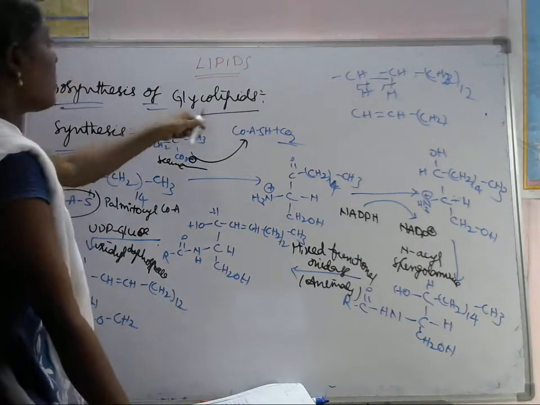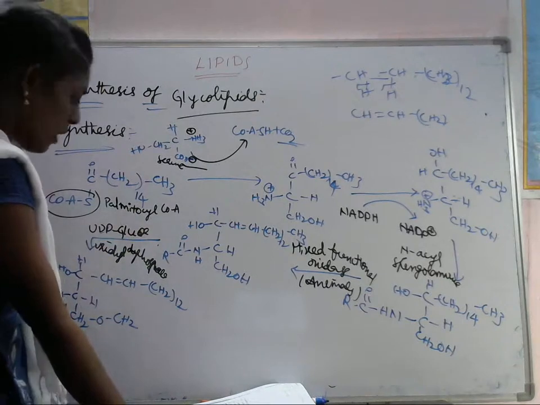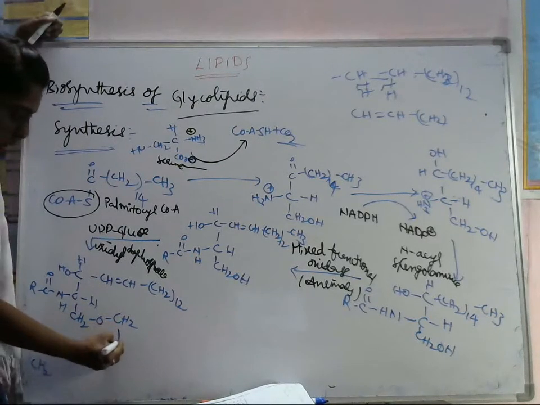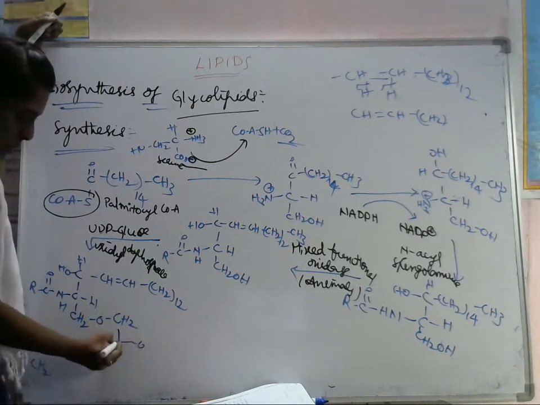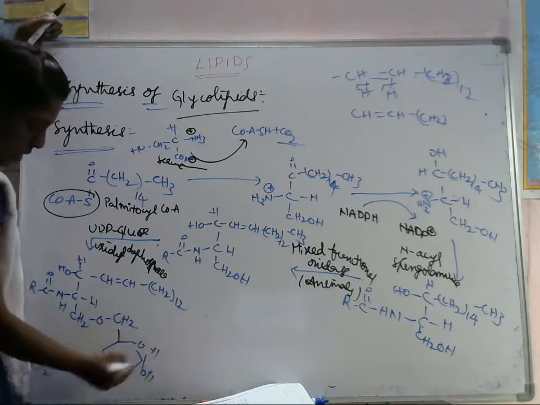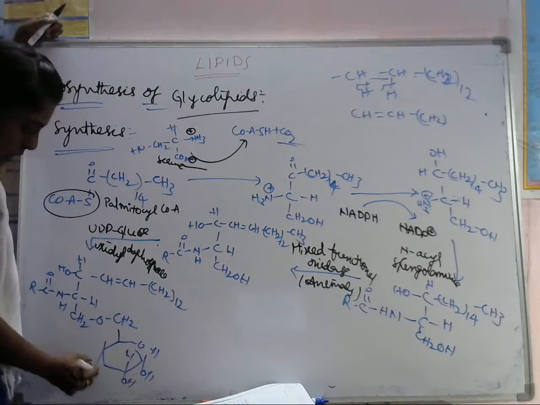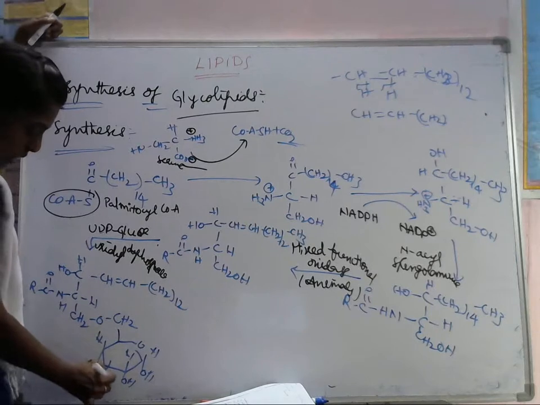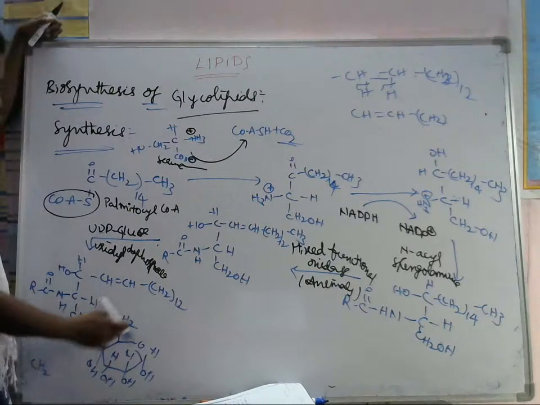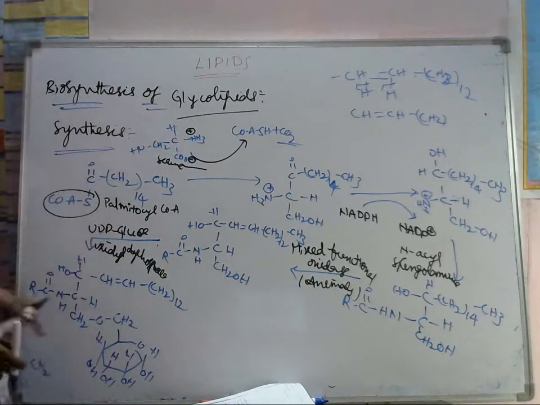So for a glycolipid, what will it do? This UDP glucose transfers the glucose unit to this one. We are just adding a glucose unit. Let's see how it will be formed. Here OH, H, OH, H, here OH, H, OH, H. This is the glyco part, this is the glucose part, and this is the phosphate part. So like this we are preparing the glycolipids.